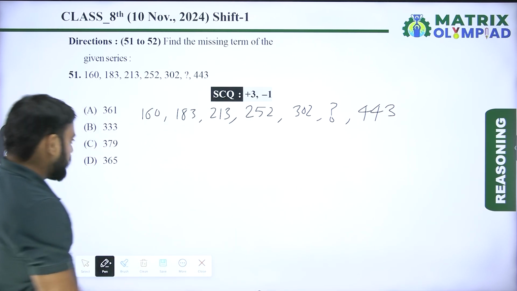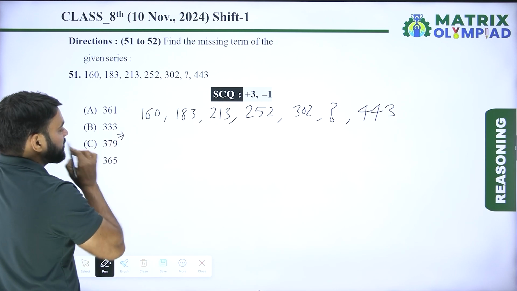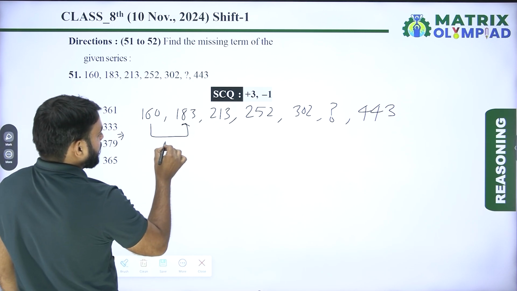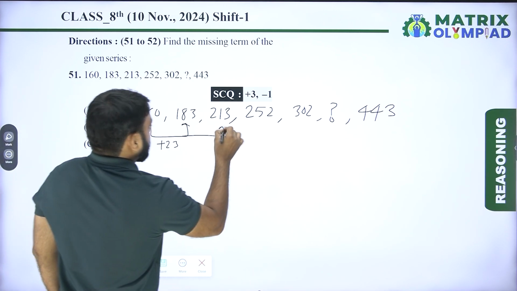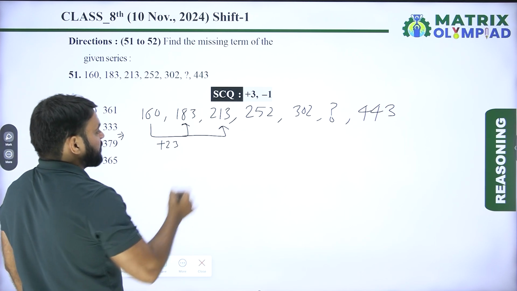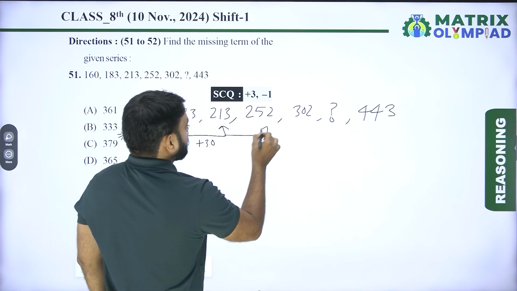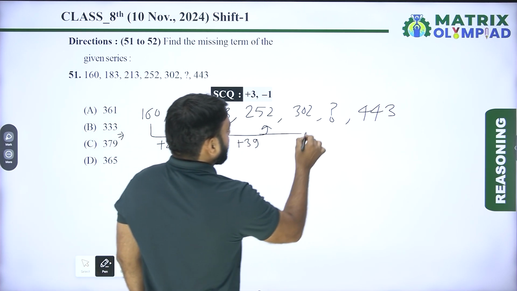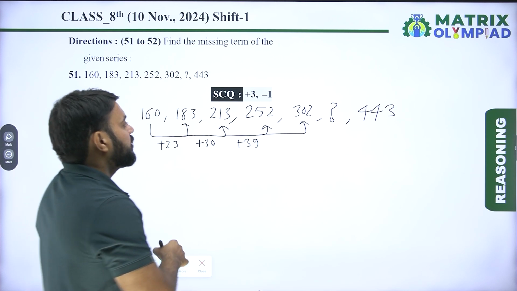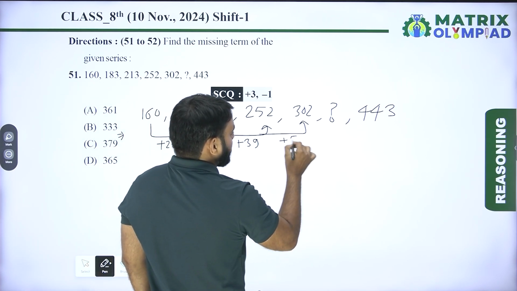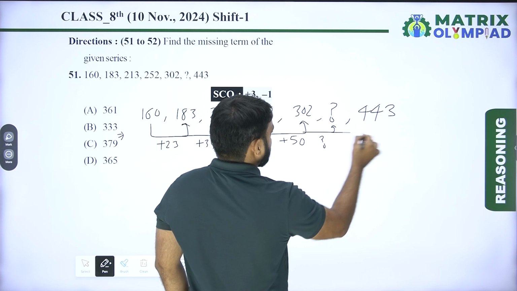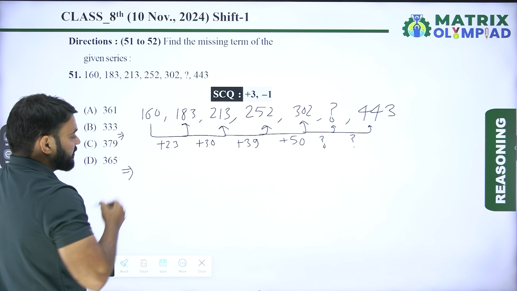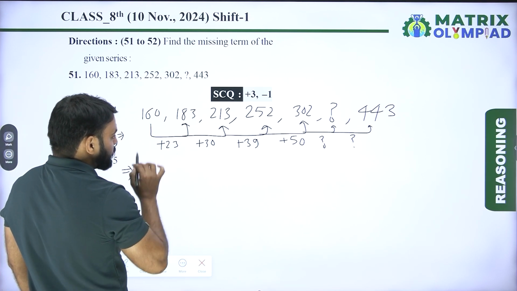So first find the pattern of the given number series. First find the difference between the numbers. 160 to 183 means plus 23. Now 183 to 213 means plus 30. Now 213 to 252 means plus 39. Now 252 to 302 means plus 50. After the missing term, so now check the pattern. This pattern is also in a series.